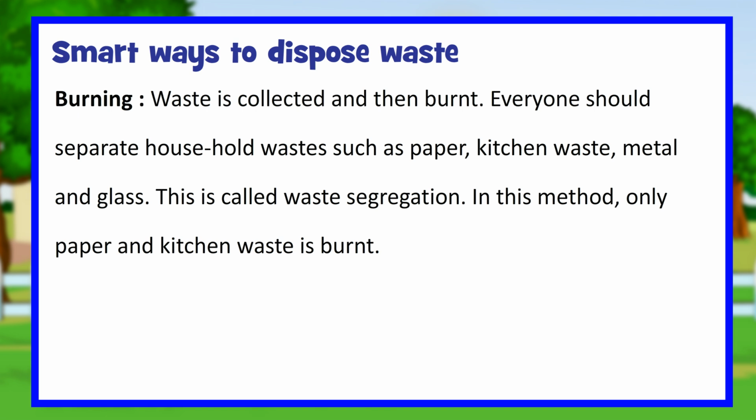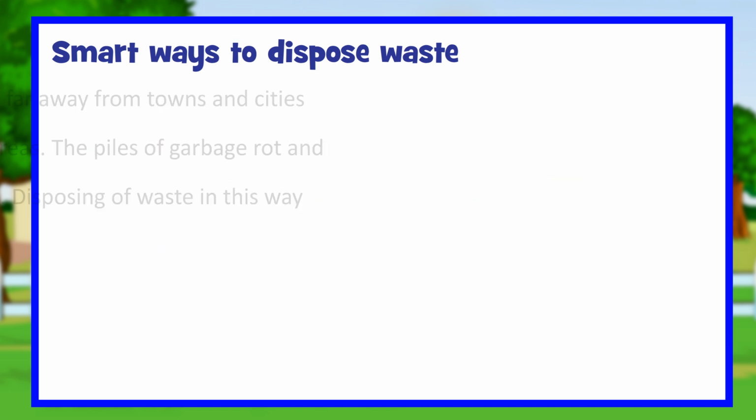Burning. Waste is collected and then burnt. Everyone should separate household waste such as paper, kitchen waste, metal and glass. This is called waste segregation. In this method, only paper and kitchen waste is burnt.